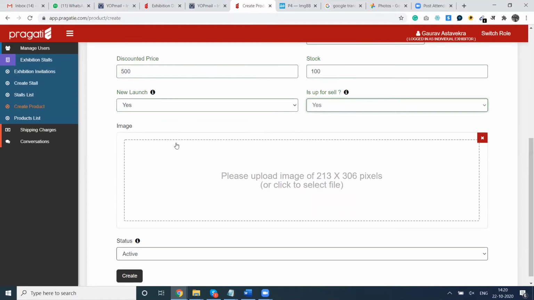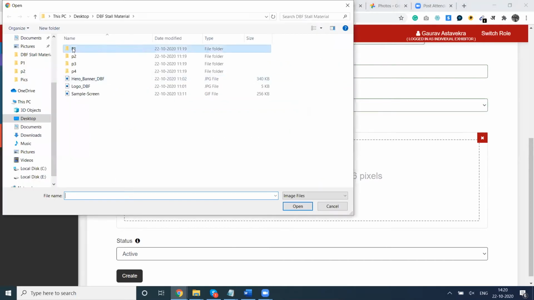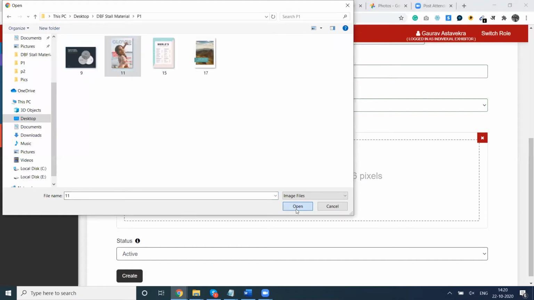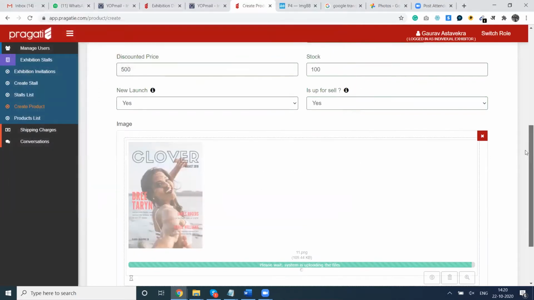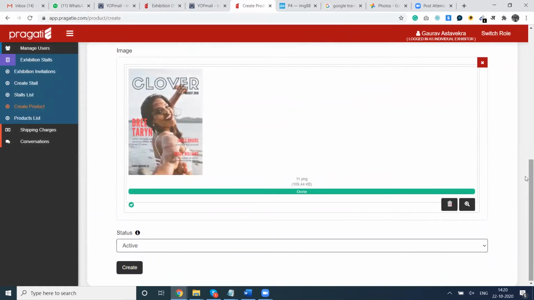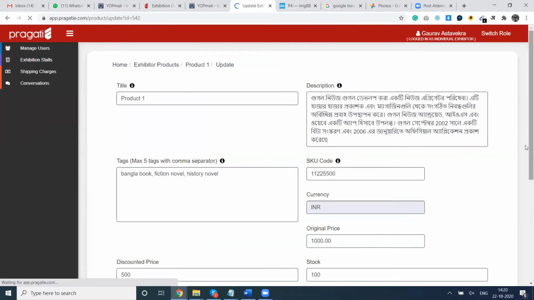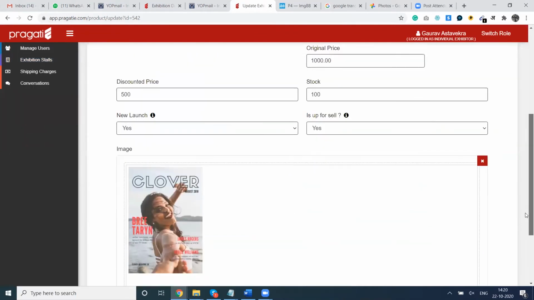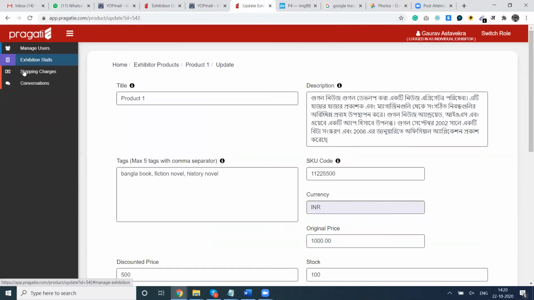Then an image of this product. The image has to be of 213 by 306 pixels. The size has already been shared with everyone. So I am going to upload one image which is of the same size. Make the status active, and I will create this product. As soon as I hit the create button, the product will be created. So now the product is created.